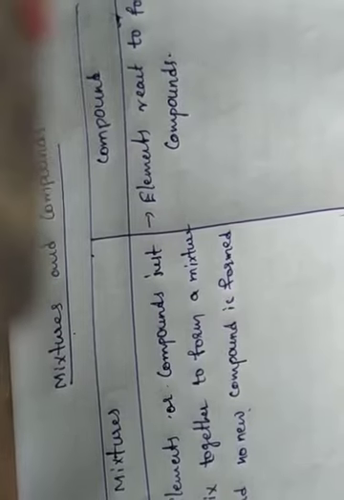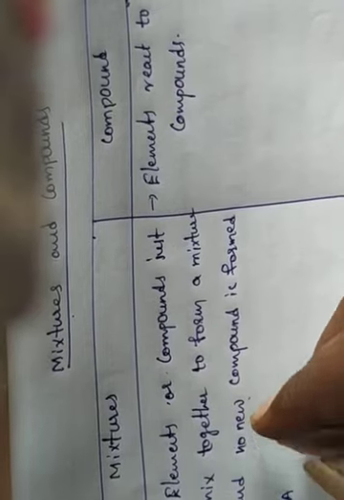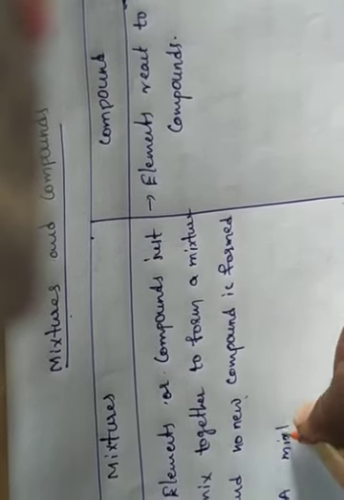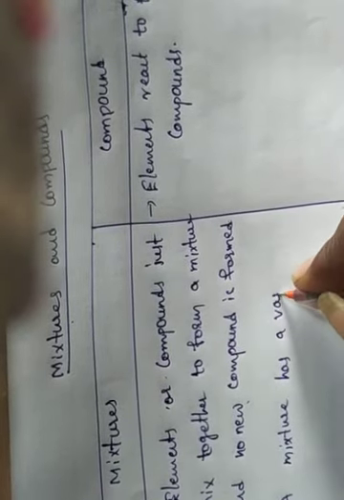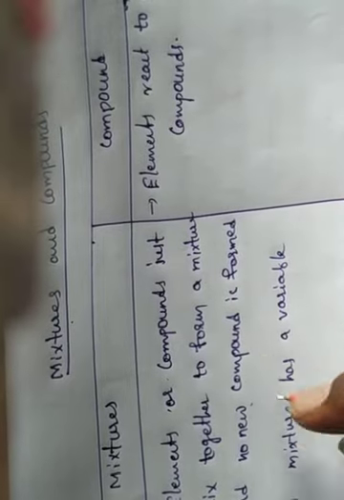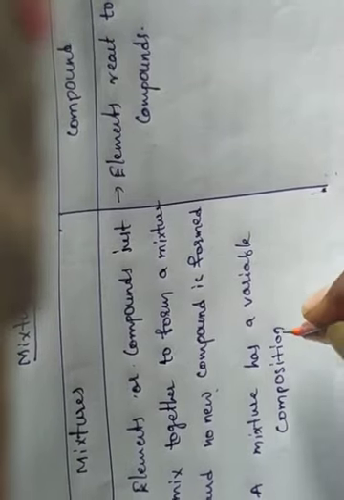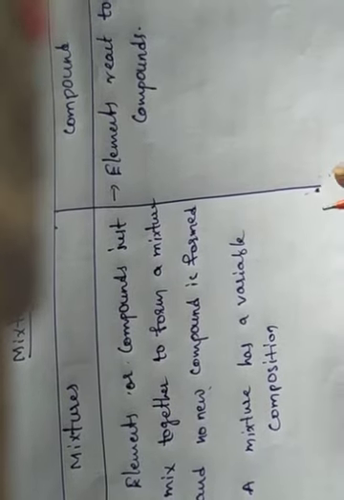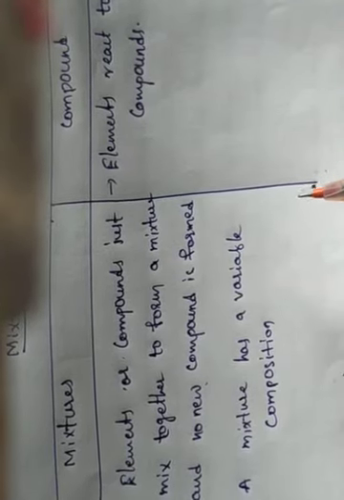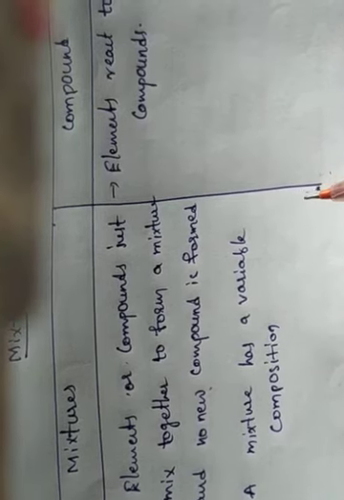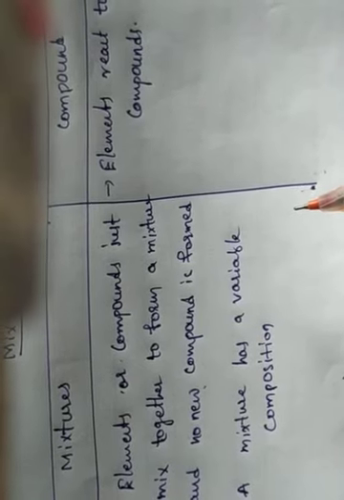Next, a mixture has a variable composition. In the mixture, a different composition is there. And what about the compound? The composition of each new substance is always fixed.